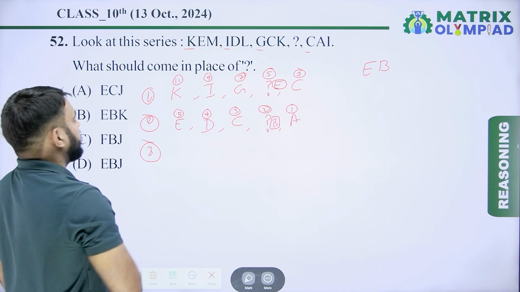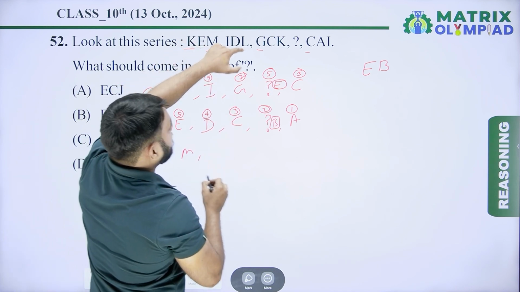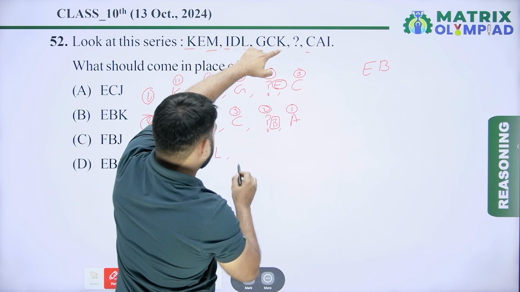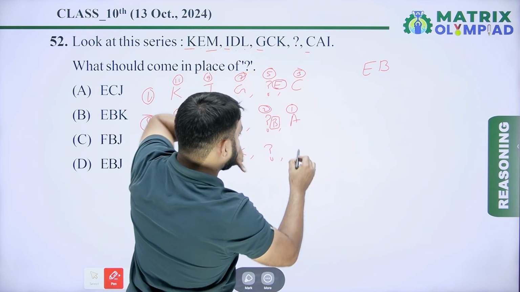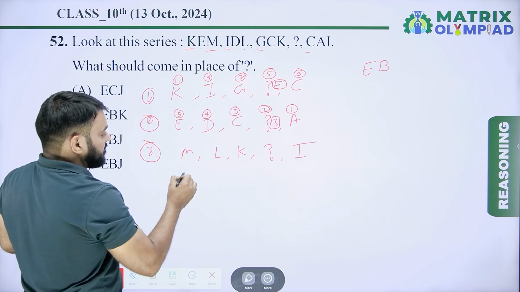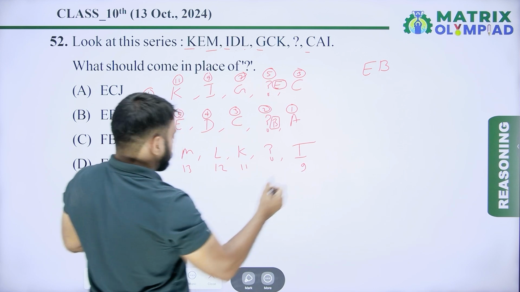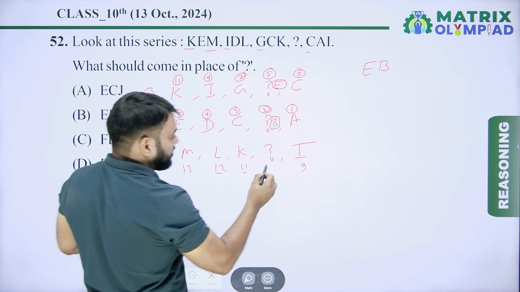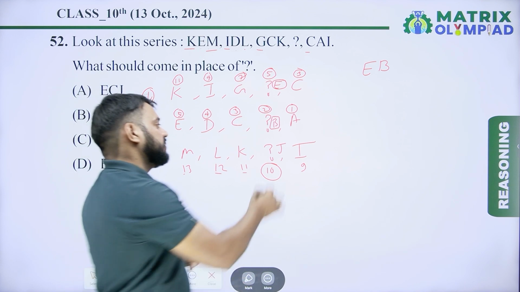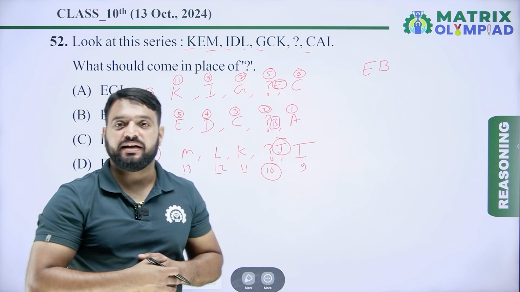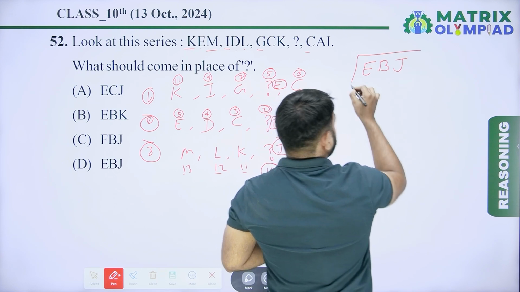Now taking third alphabet of each term. So third alphabet of first term is M, third alphabet of second term is L, third alphabet of third term is K. After K next is missing. Now third alphabet of the next term is I. So M means 13, L means 12, K means 11, I means 9. So pattern is 13, 12, 11, next is 10. So 10 it means J, because missing. So place value of J in English alphabet is 10. So third alphabet of the missing term is J.